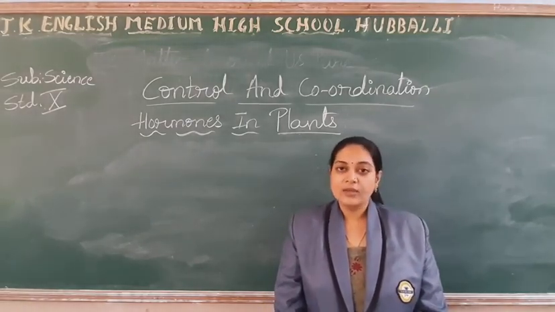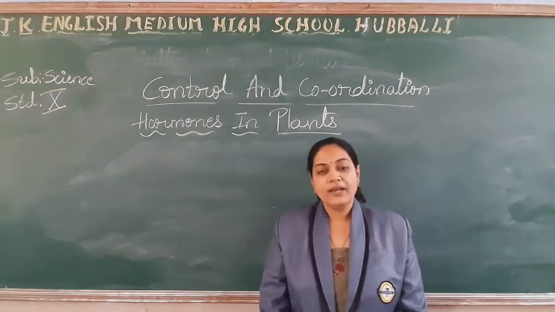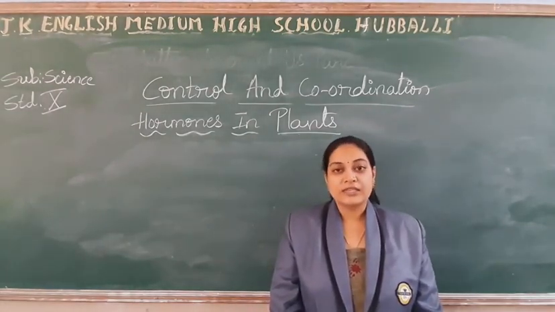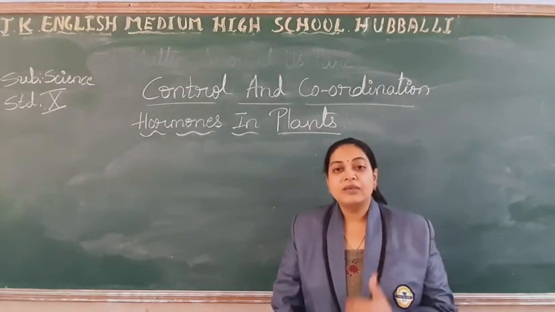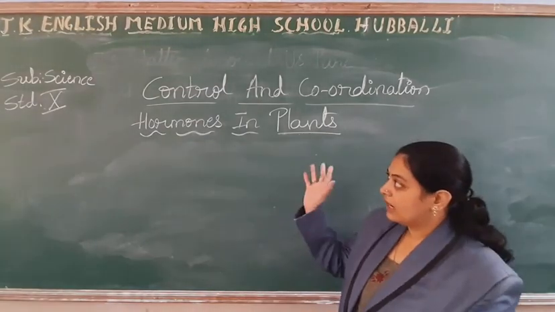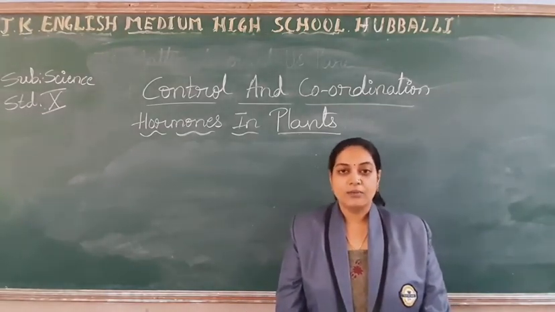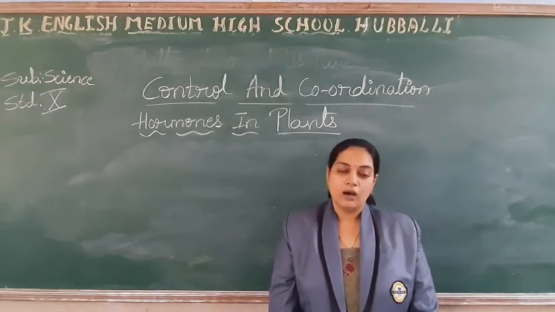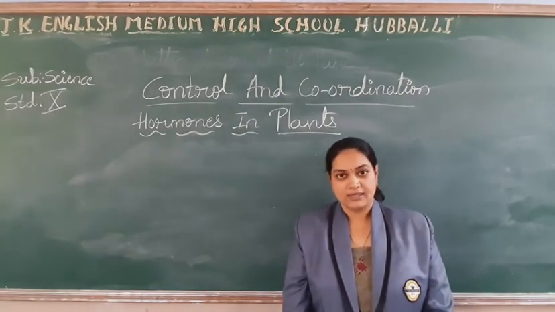Do plants have a brain? No. Do you find a nervous system? No. Then how are they able to give a response to the stimulus? They are able to because some chemicals are secreted from their body. As we call those chemicals hormones, we find hormonal secretion even in the body of plants. So what are they? What is their name? What is their function? All that let us discuss.